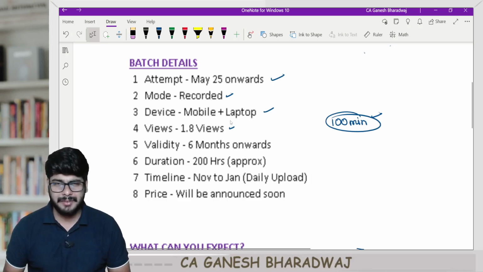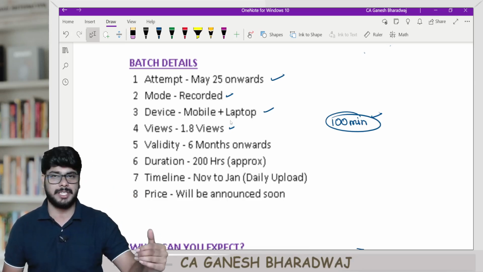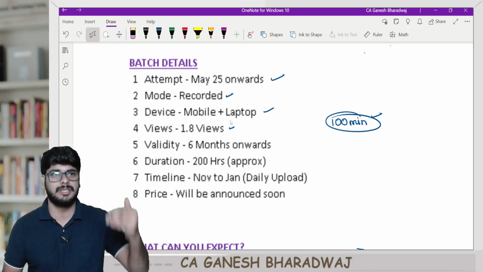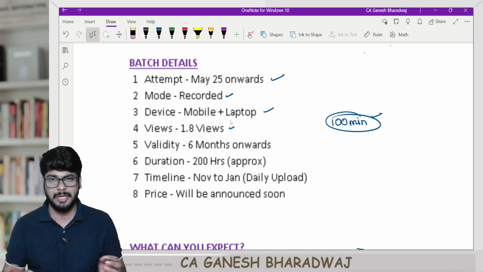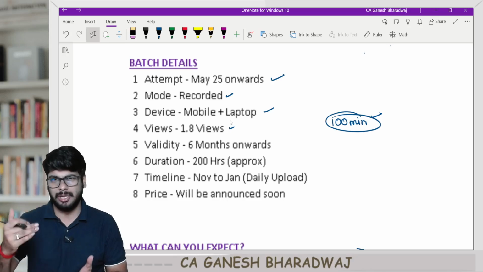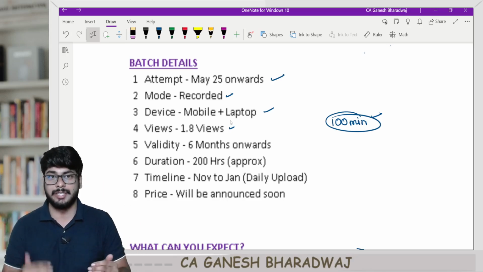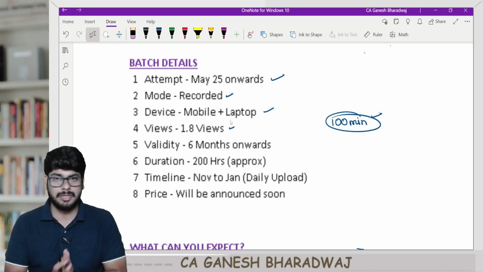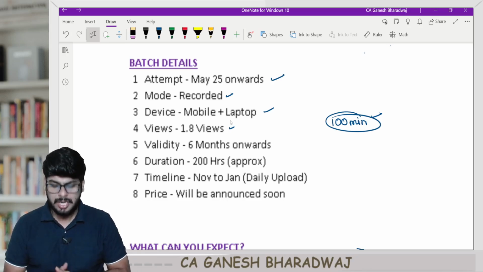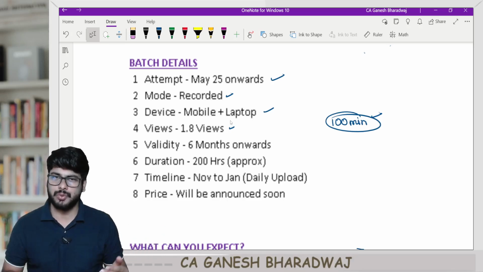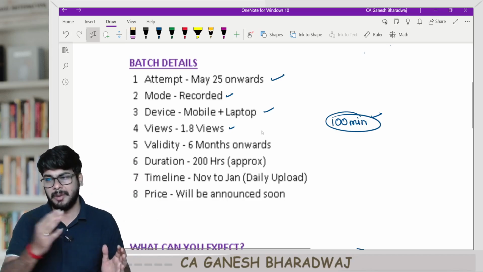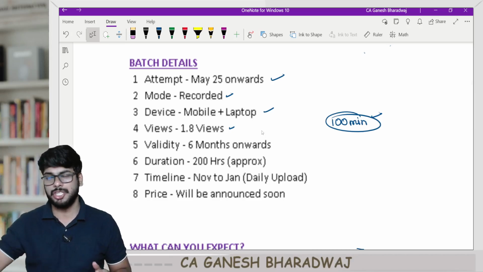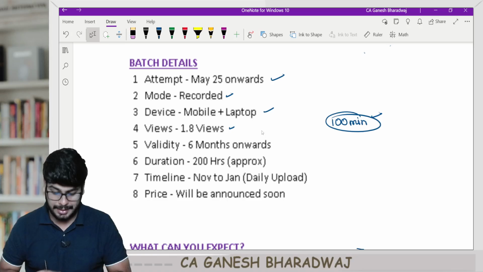Regarding validity, it starts from 6 months. We are planning to come up with 6-month and 12-month options, and even beyond that if possible. We are still working on it, and all these minute details of validity and pricing will be announced maybe a couple of weeks from now. We are also getting feedback from the students, and we are planning it in such a way that it will be helpful for them. So the validity will be 6 months and onwards. Once we officially launch it on our website, you will be able to access the multiple options.